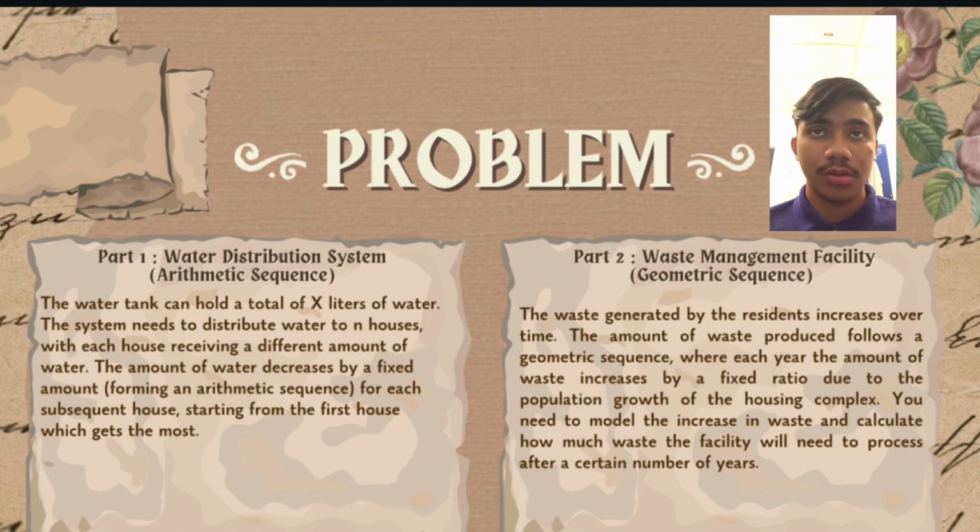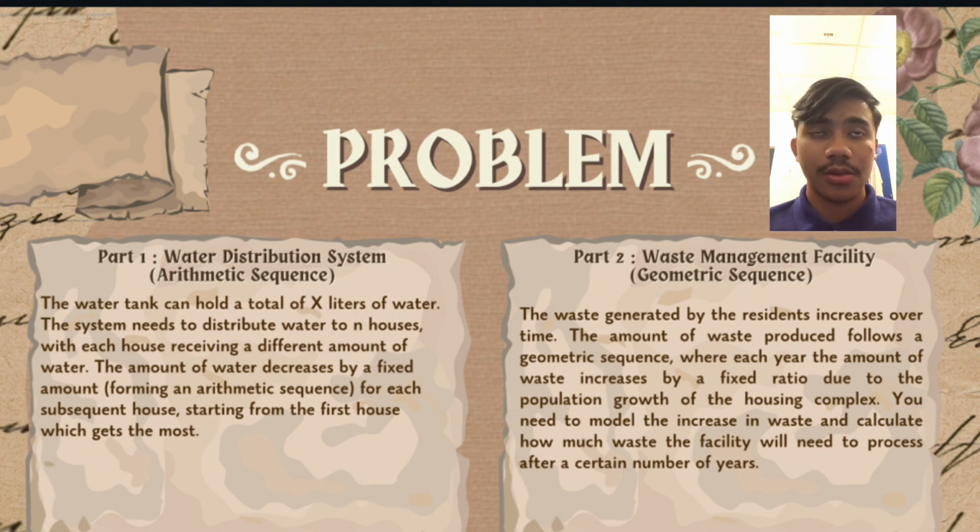For part 1, which is the water distribution system, the water tank can hold a total of X liters of water. The system needs to distribute water to n houses, with each house receiving a different amount of water. The amount of water decreases by a fixed amount, forming an arithmetic sequence for each subsequent house, starting from the first house, which gets the most.